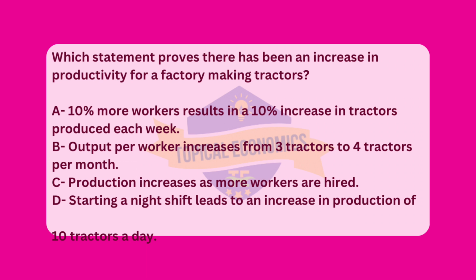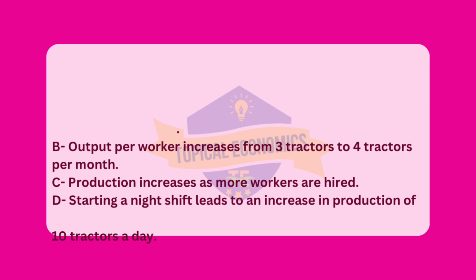Lastly, option D, starting a night shift leads to an increase in production of 10 tractors a day, shows an increase in production due to adding more shifts, but it does not indicate an increase in productivity. Productivity refers to the amount of output per unit of input, like per worker or per hour worked, not just an increase in the total output through more working hours or shifts.